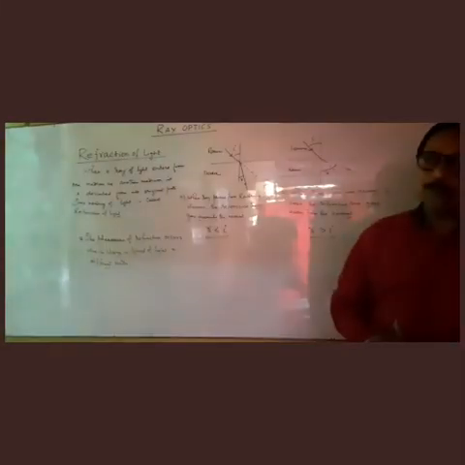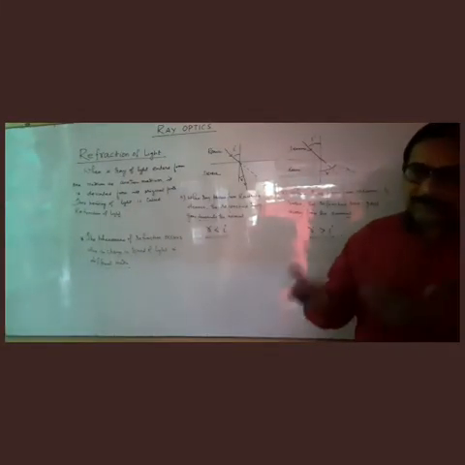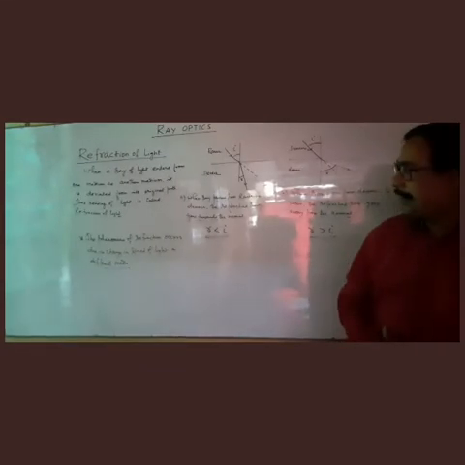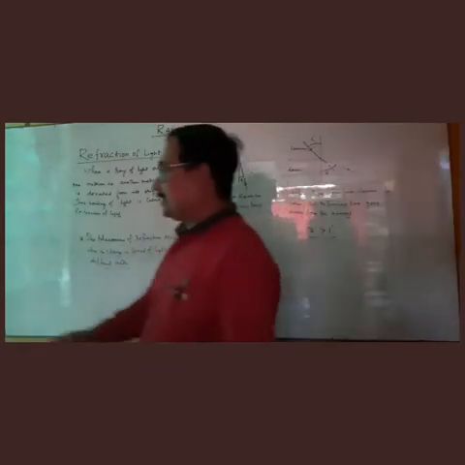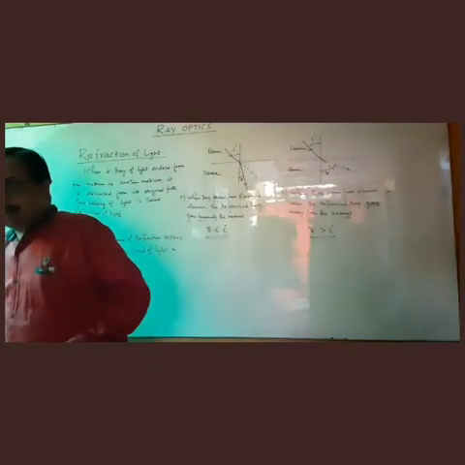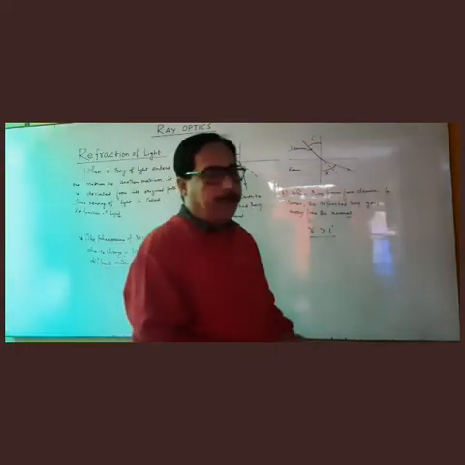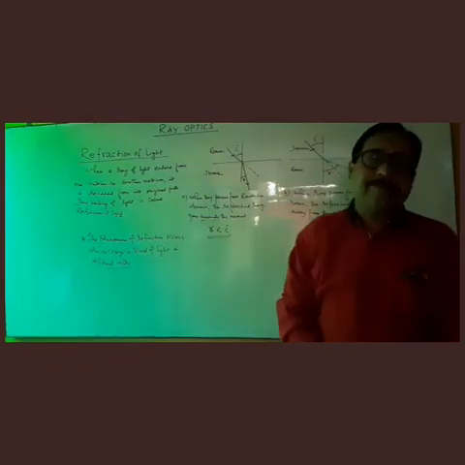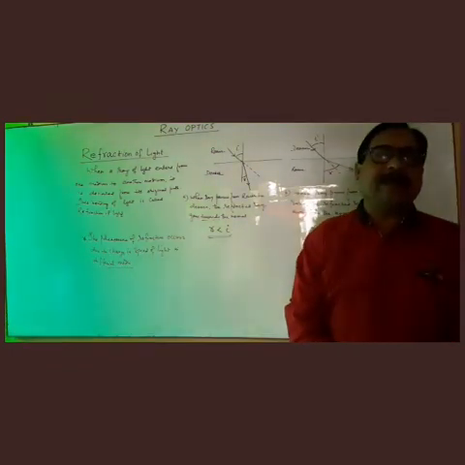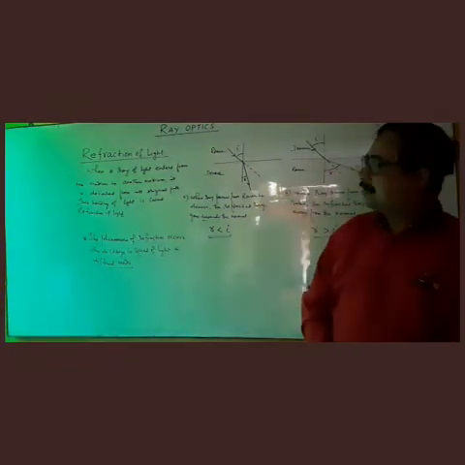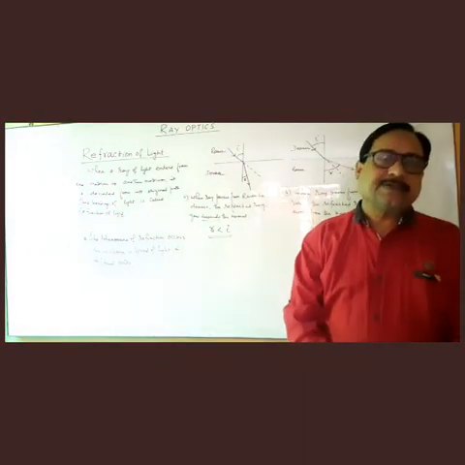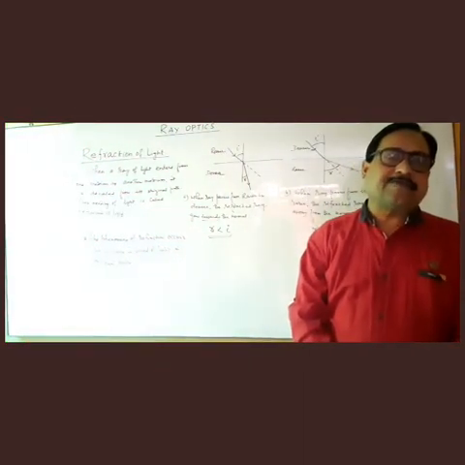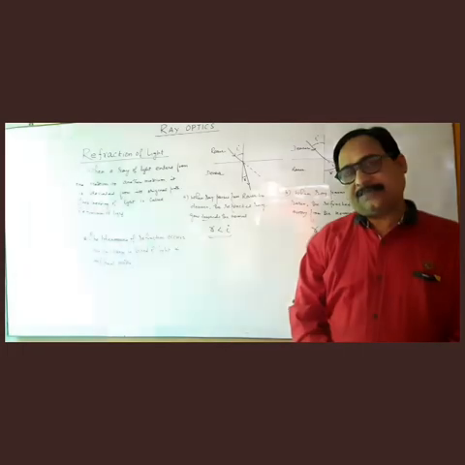And when we go from water to glass, the speed of light further decreases. So in this way, we can get this idea very easily. Whenever there is a change in the speed of light, then the phenomena of refraction takes place.